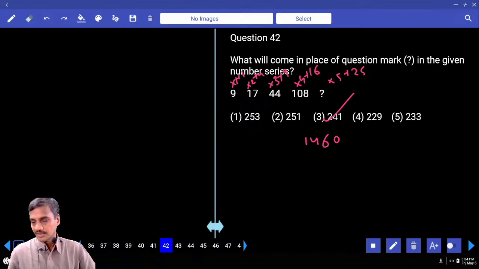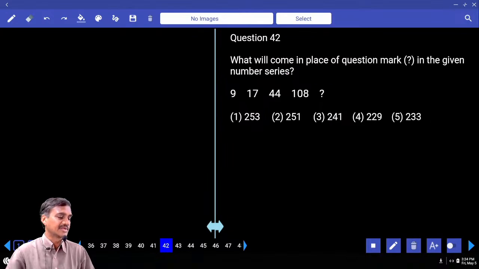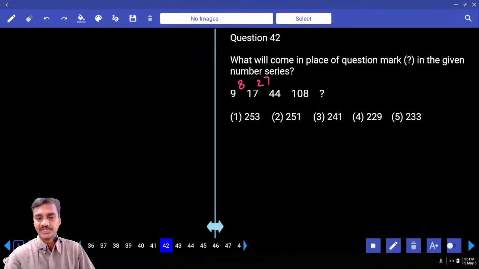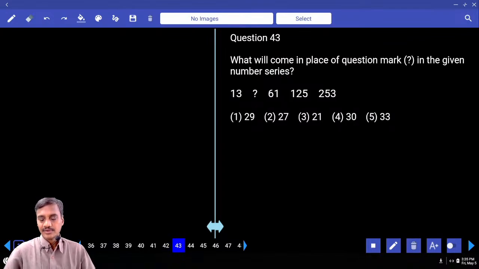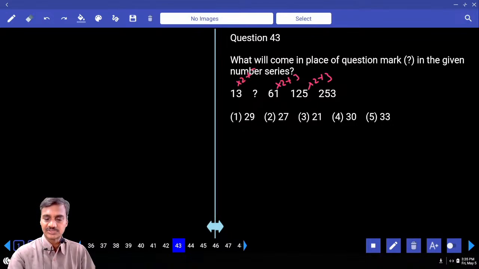Then the 42nd. Now in this one, 9 and 17. Tell me what is the difference we have? 9 and 17, 9 plus 8. 17 and 27, the differences are 8 and 27, 2 cube, 3 cube. Now it is 4 cube, the next one is 5 cube, and that is 233, choice 5. Then 43. Now in this 43, 61 and 125. Tell me how to express this one. 125 is 61 into 2 plus 3: 61 into 2, 122 plus 3. 13 into 2, 26 plus 3, 29. 29 into 2, 58 plus 3, 61.